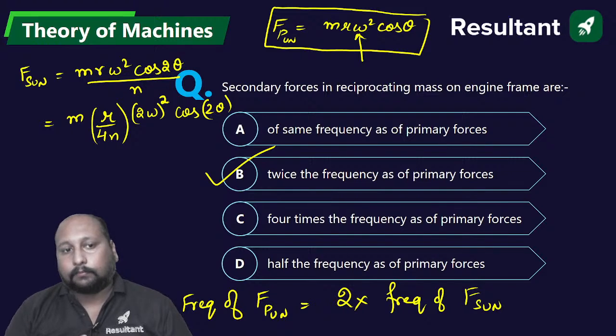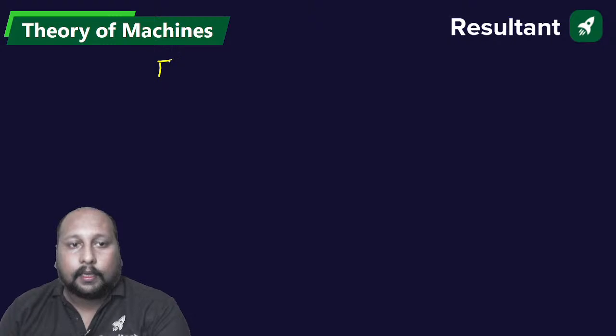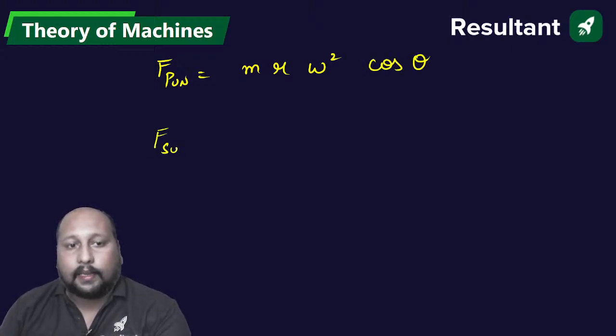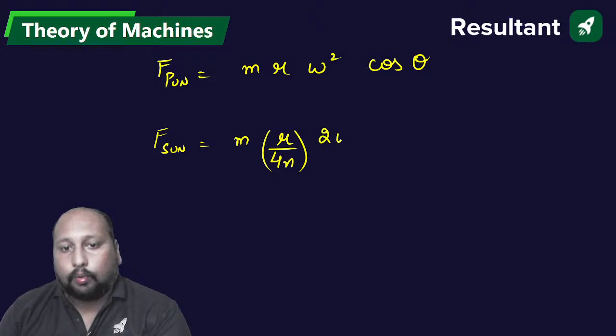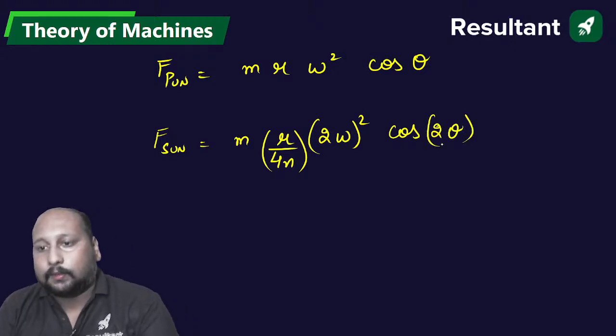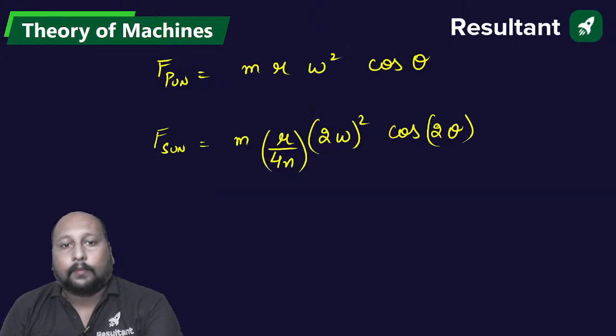Very good. You have to compare the equations. The primary unbalanced force is equal to m r omega square cos theta. The secondary unbalanced force is equal to m r by 4n (2 omega) whole square cos of 2 theta. So 2 times omega is obtained. Let's move on, next question on the screen. I hope this is clear.